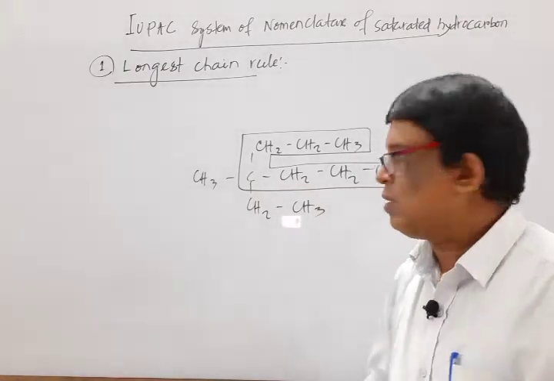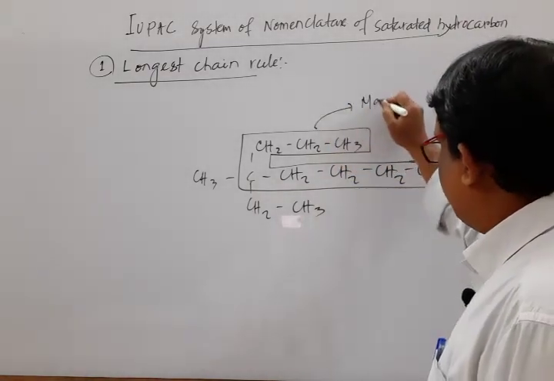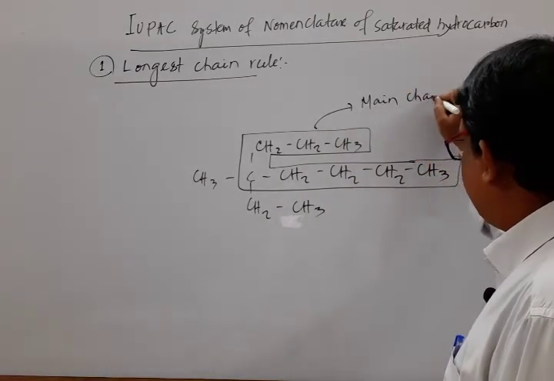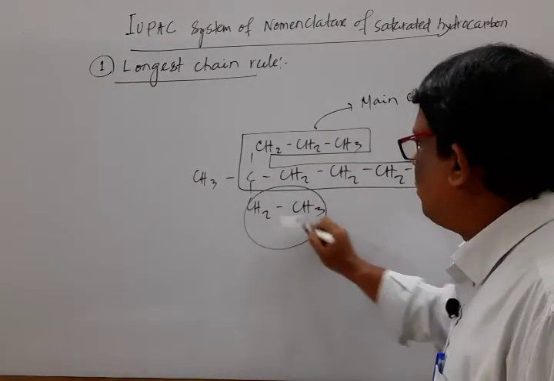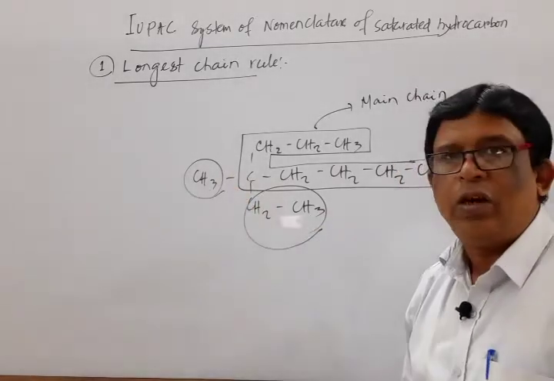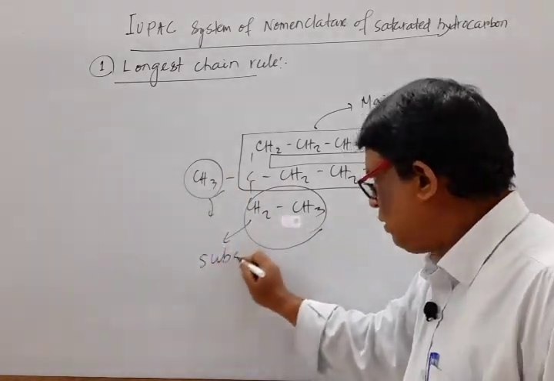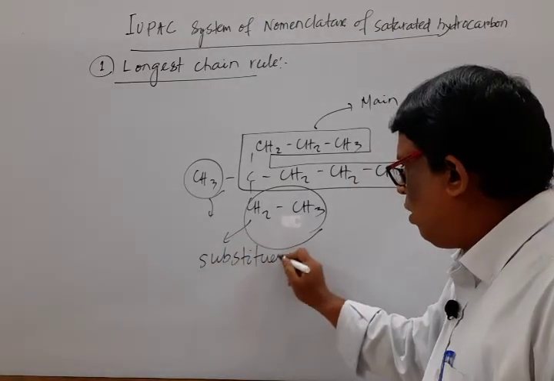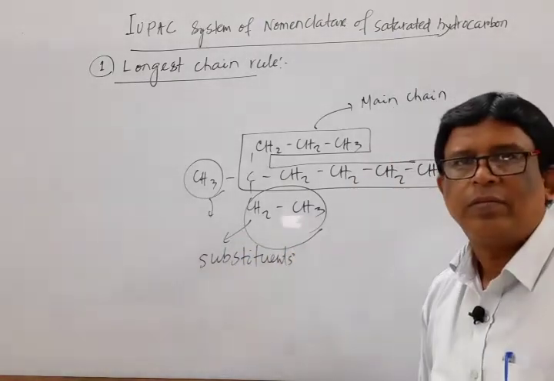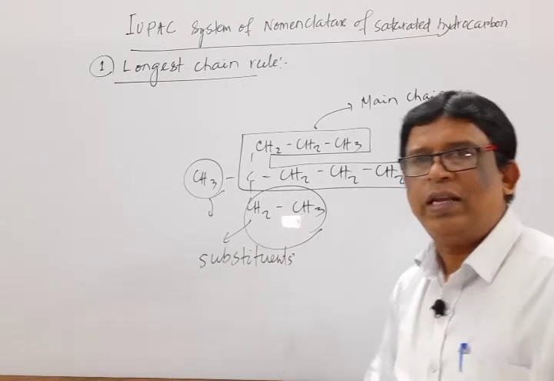So this is known as the main chain or parent chain, while these groups not included in the main chain are known as substituents or branching.